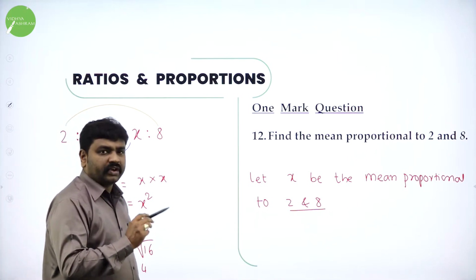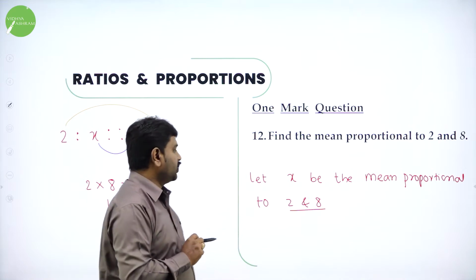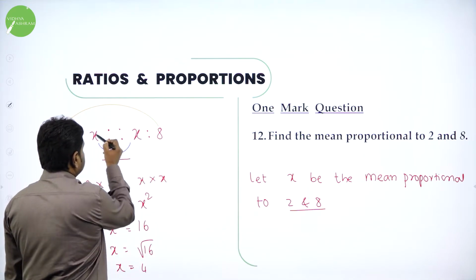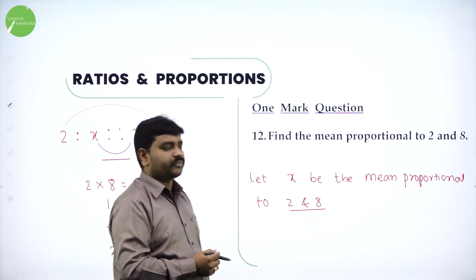Now they wanted to find the mean proportional. You should assume x to be the mean proportional and take it in the place of the means, that is, x is to x in between. Repeat x, that's what we say.